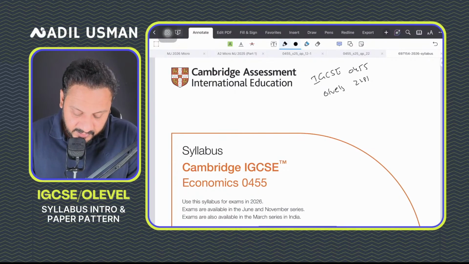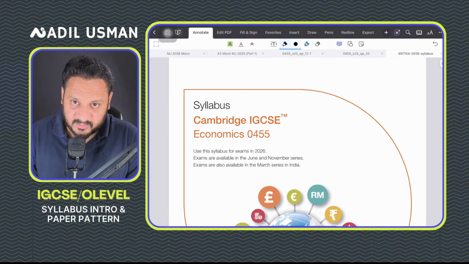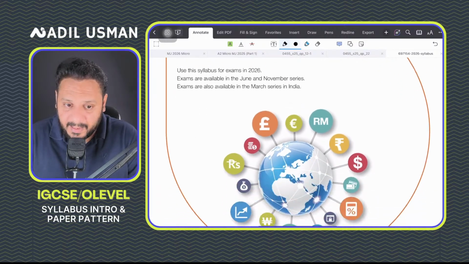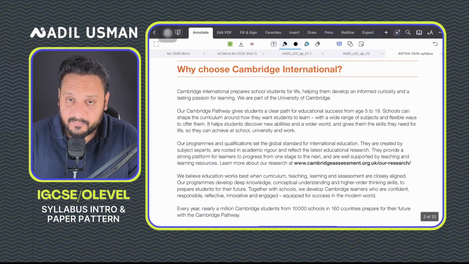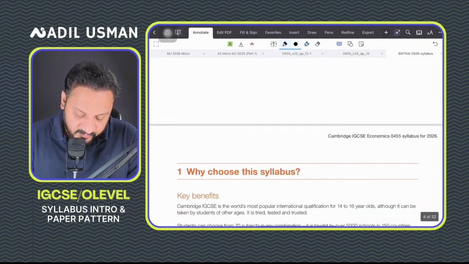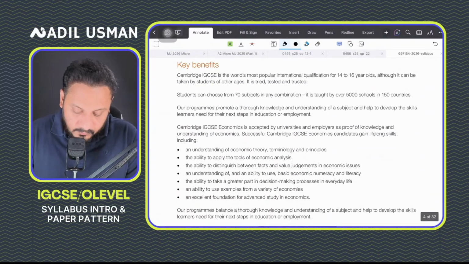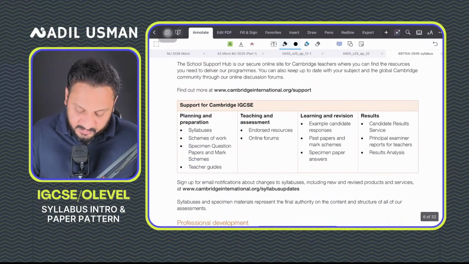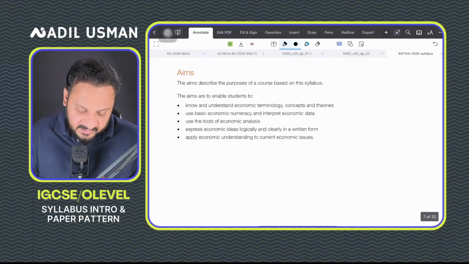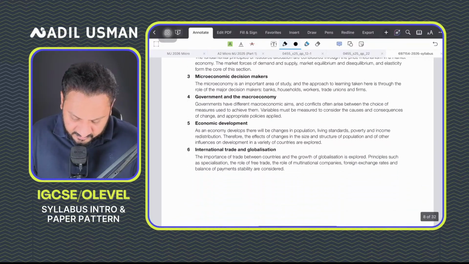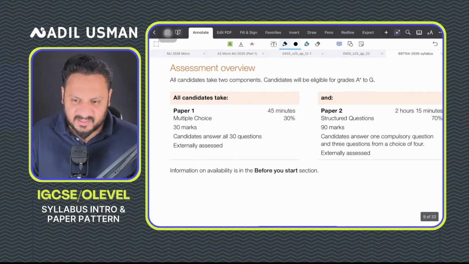Okay guys, so we're going to be using this syllabus for the upcoming May June 2026 exams, and you have two papers in IGCSE or O levels, and first we'll go through that. As far as your papers are concerned, I'll tell you what the aim of the syllabus is, and some basic content overview. So basically you have two papers.